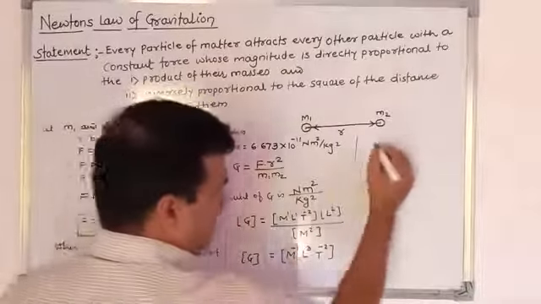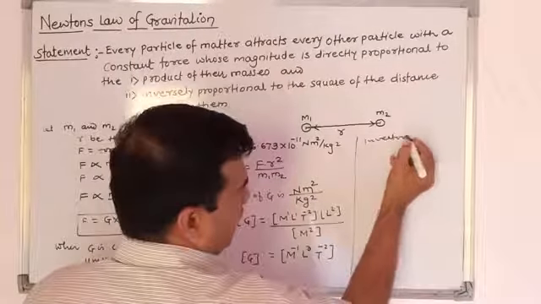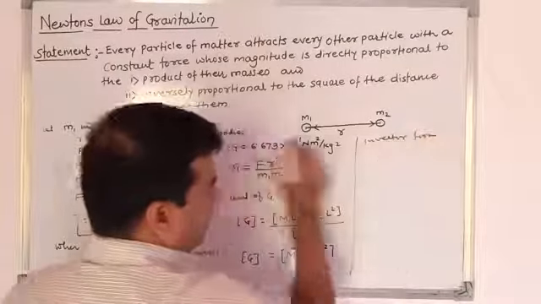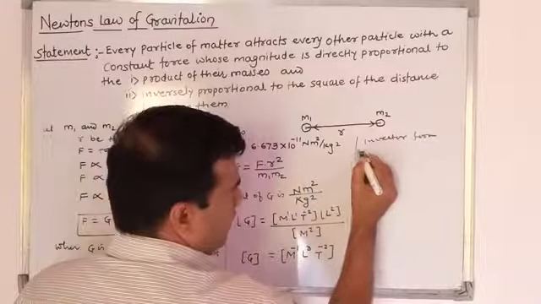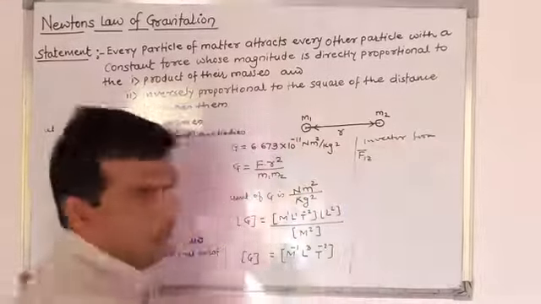In vector form, this Newton's law of gravitation can be written as F bar 12.